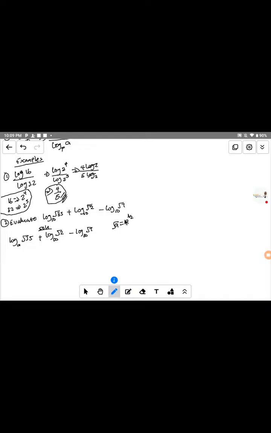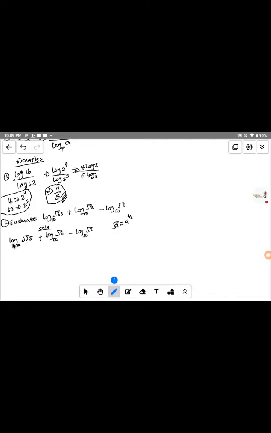If you still remember when I gave you the fractional index last class, if you have a fraction as the index, it will be the square root of that particular base. So this one is raised to the power of 1 over 2, this also is raised to the power of 1 over 2, and this also.